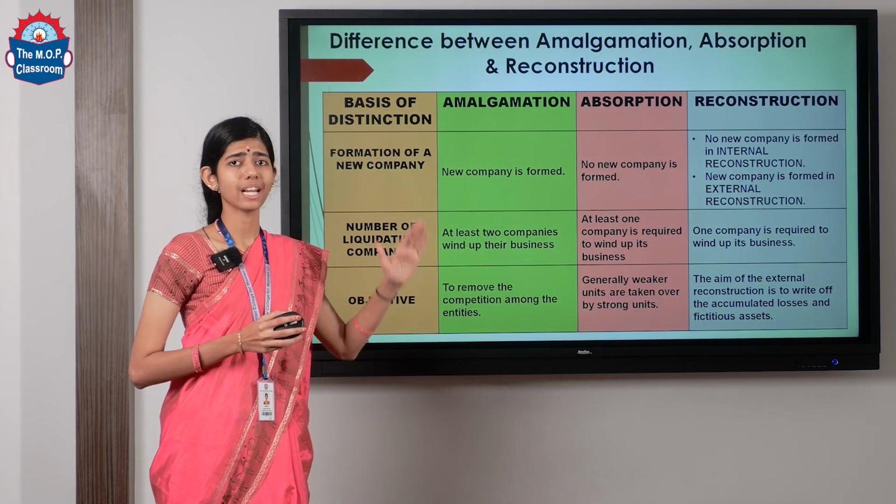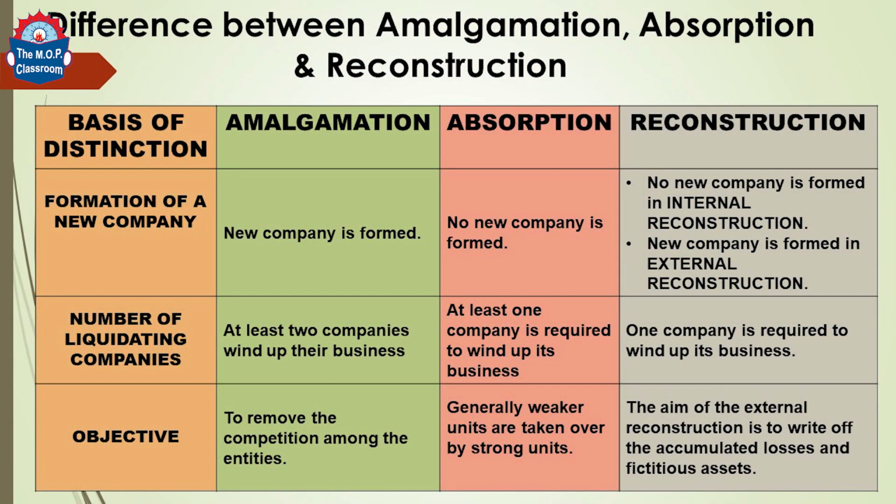What is the difference between amalgamation, absorption and reconstruction? So now let us see the various bases of distinction. Formation of a new company. In amalgamation, a new company is formed. In the previous example given, C Limited was a new company which was being formed. Number of liquidating companies. At least two companies are required to wind up their business. Objective. What is the objective of amalgamation of companies? To remove competition among the entities.